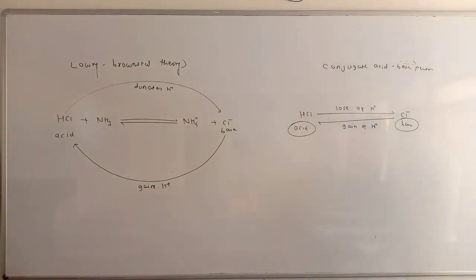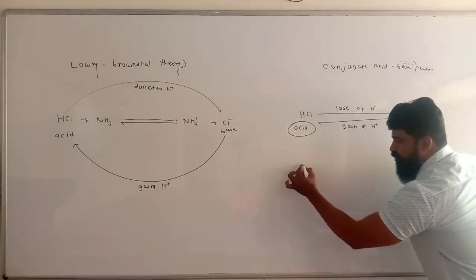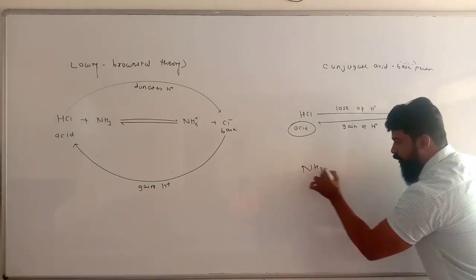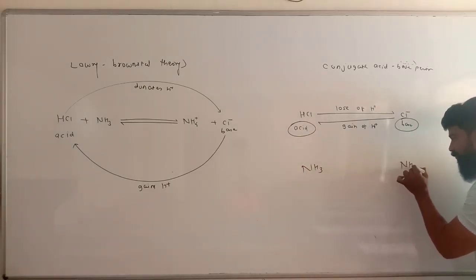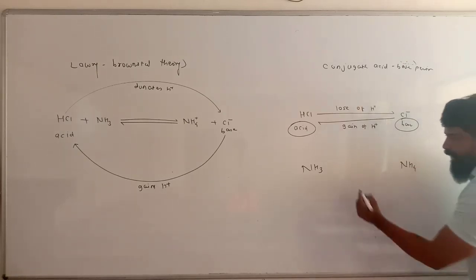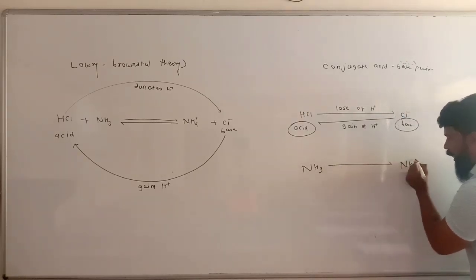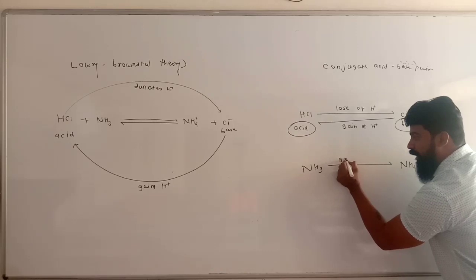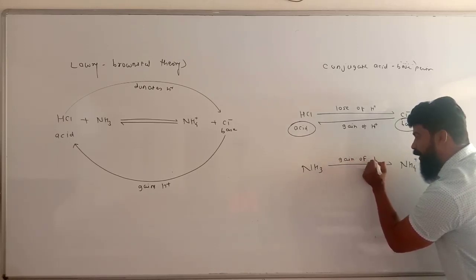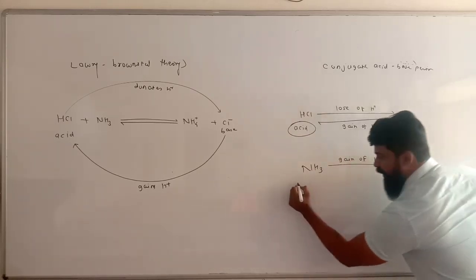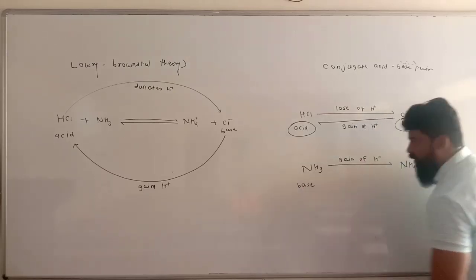We have a second conjugate acid base pair in the given example. Let's talk about NH3 and NH4 plus. NH3 in the forward reaction becomes NH4 plus due to gain of H plus ion, so it is basic in nature and acts as a base.